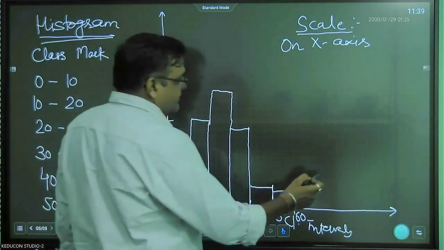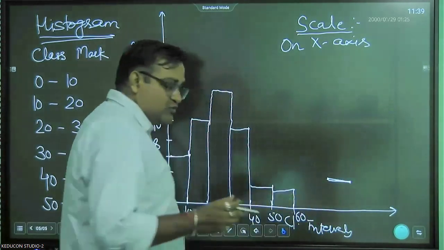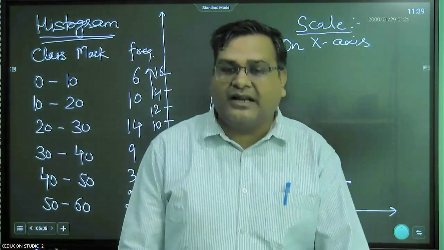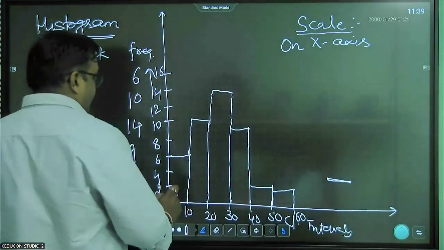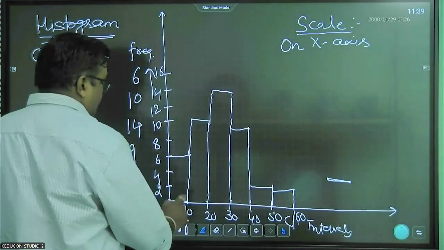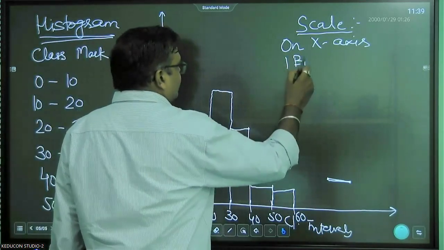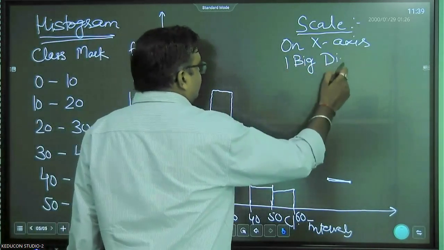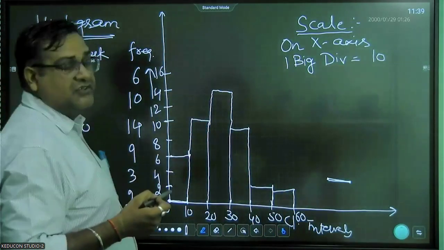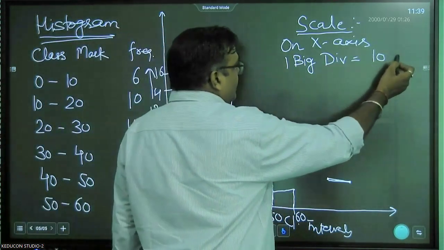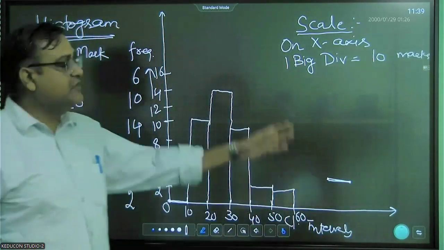When we take the 1 centimeter graph, this length of 1 centimeter is the big division. And the 10 parts within it, that is every millimeter, is called the small division. So now when you take one big division, how many points is this equal to? 10 marks. So what you will write on the x-axis is, one big division is equal to 10. Or whatever it is, according to the data you can write.